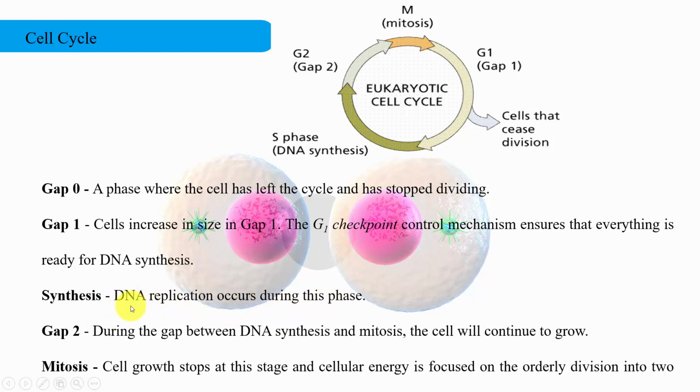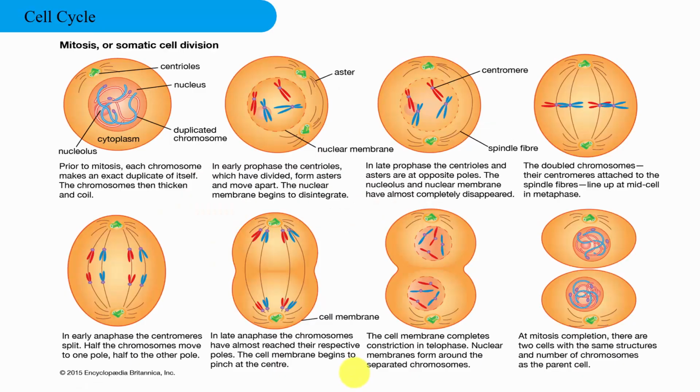Then gap 2, or G2 phase, is the gap between DNA synthesis and mitosis, during which the cell will continue to grow. And at the end, mitosis begins, where cell growth stops and cellular energy is focused on the orderly division into two daughter cells.